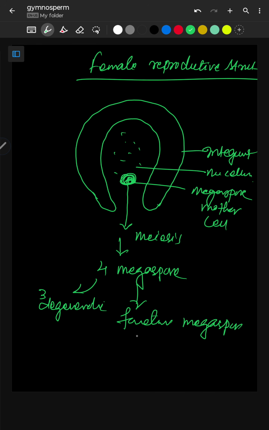And this functional megaspore forms the female gametophyte, and the female gametophyte bears the egg. But here the structure of the female gametophyte we will discuss in more detail.